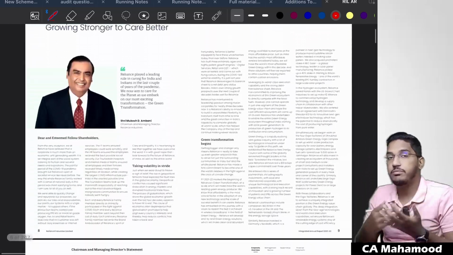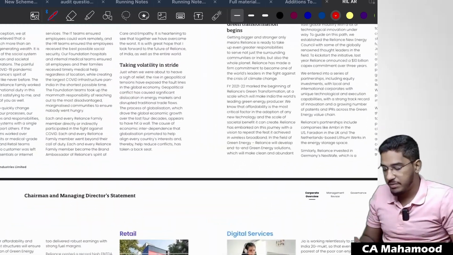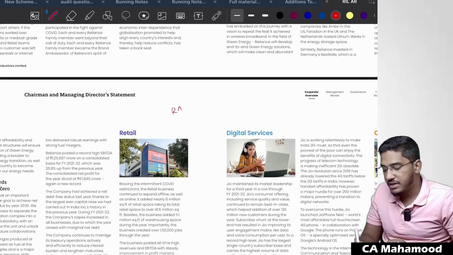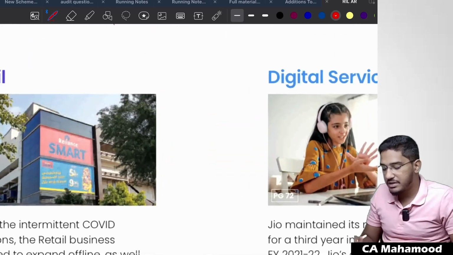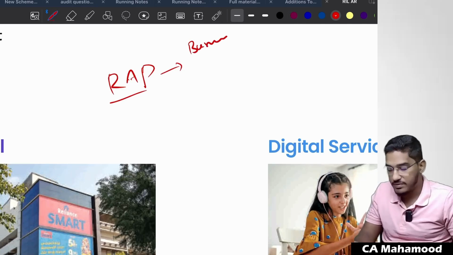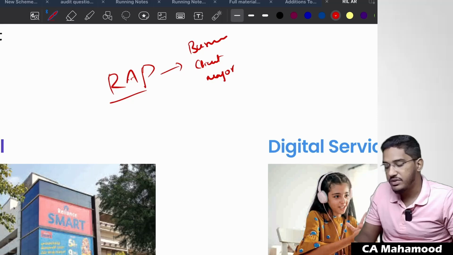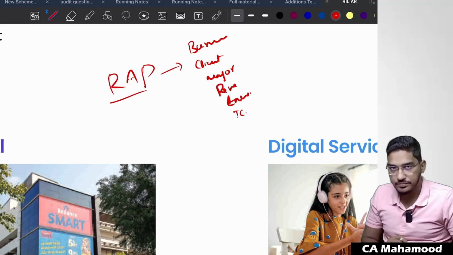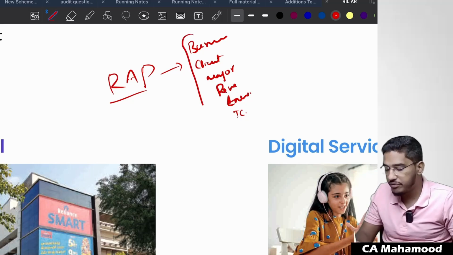Or sometimes, by performing the audit, basically when I perform my audit, I perform risk assessment procedures. By performing risk assessment procedures, I will come to know about the business. This is what the client's business is. This is what the client is expected to do. This is what the client's major operations are. This is where the client is deriving major revenue. This is the environment in which they are operating. This is what internal controls they have. So while performing audit, we perform risk assessment procedures.